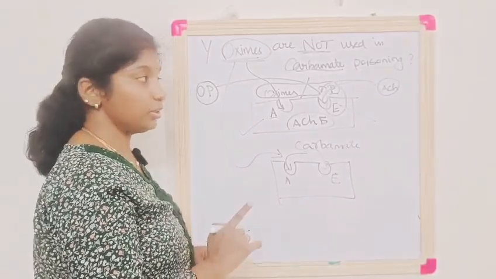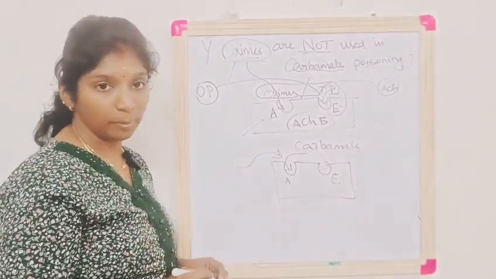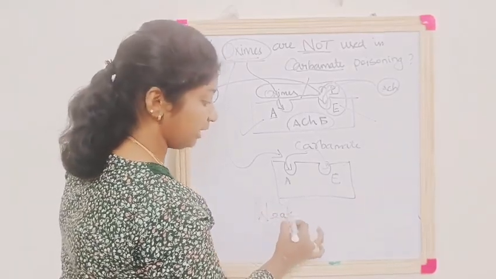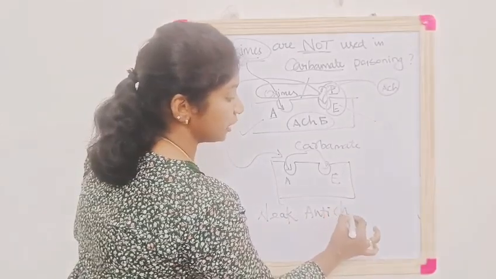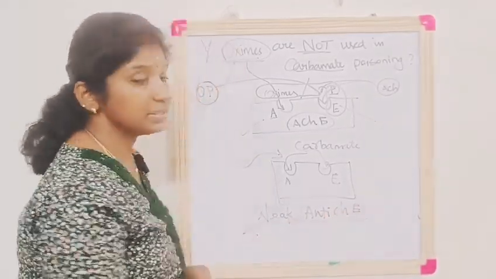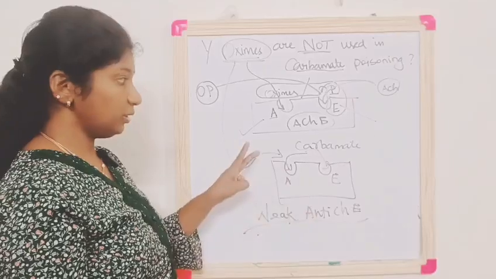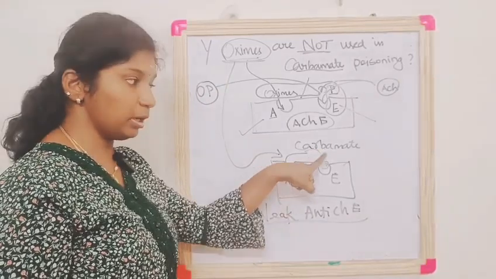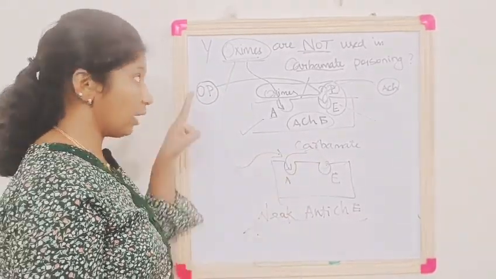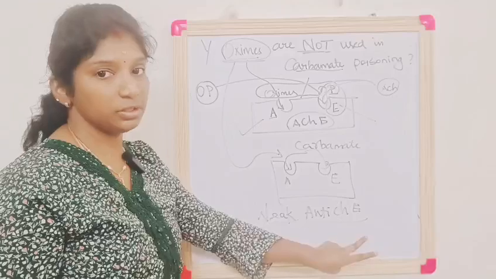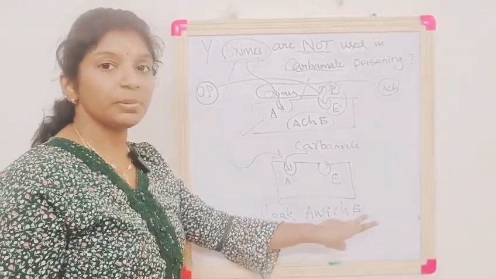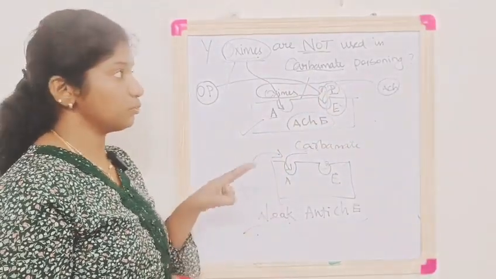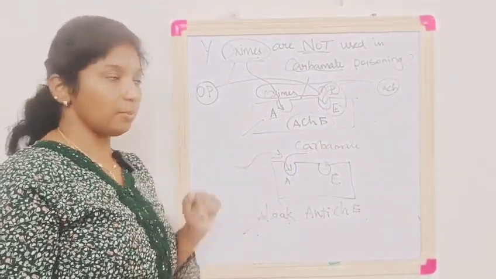That is the first point. The second point is that oximes are even contraindicated in carbamate poisoning. Why? Because oxime itself has weak anticholinesterase property, which will worsen the patient's condition further. So one thing is the oxime does not have any place to bind at the anionic site as it is already occupied by carbamates. The second point is that oxime itself has weak anticholinesterase activity, which will worsen the patient's condition further in carbamate poisoning. So these are the two reasons why oximes are not used in case of carbamate poisoning.